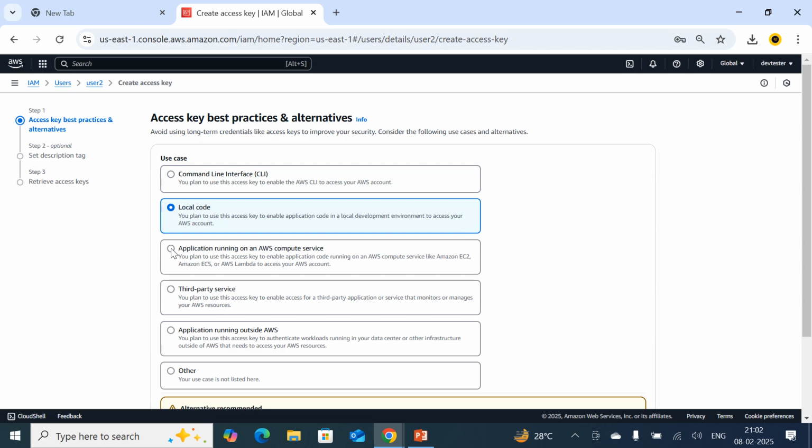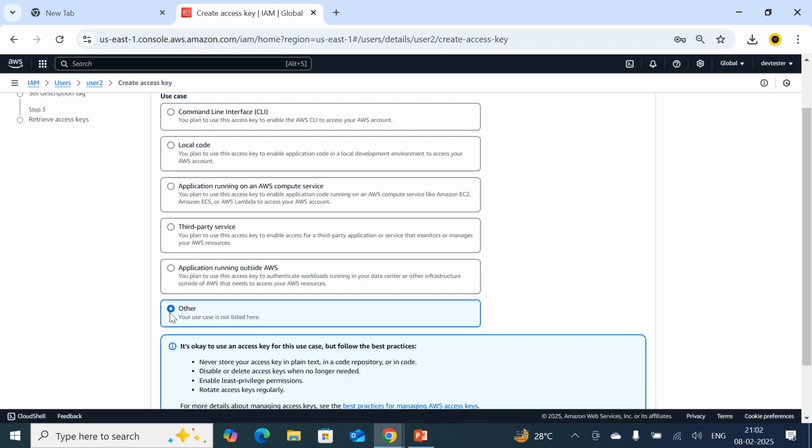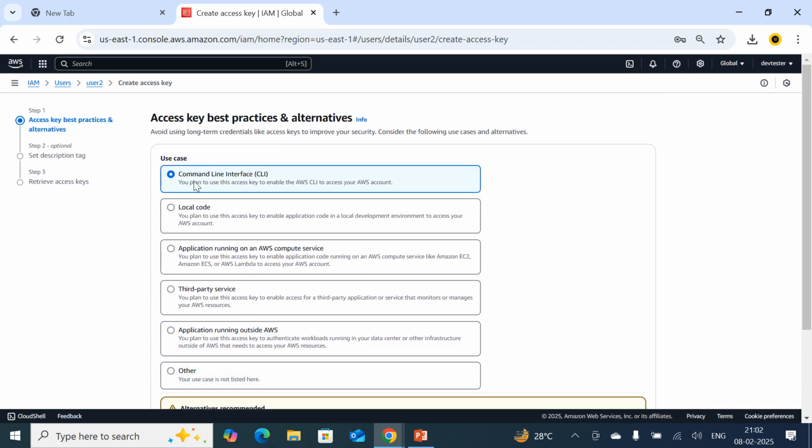If you have an application running on an AWS compute service, you can use this. If you want to integrate a third-party service with AWS, you can select the fourth one. If you have an application running outside of AWS, but you want to access your AWS account or AWS service in order to run the code, you select this. And other than the above listed reasons, if you have any specific reason, you select other. But right now, as I told you, I just want to integrate my local machine, as I had installed the CLI on my local machine.